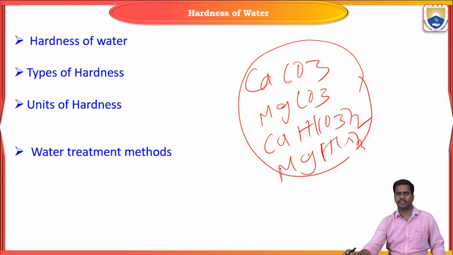When boiling hard water which contains calcium bicarbonate and magnesium bicarbonate, it forms calcium hydroxide and magnesium hydroxide precipitates. These are simply removed through a filtration process. That's why we call it temporary hardness.